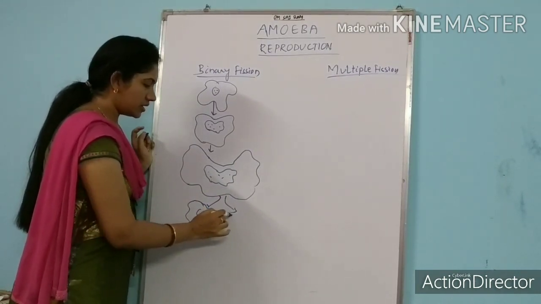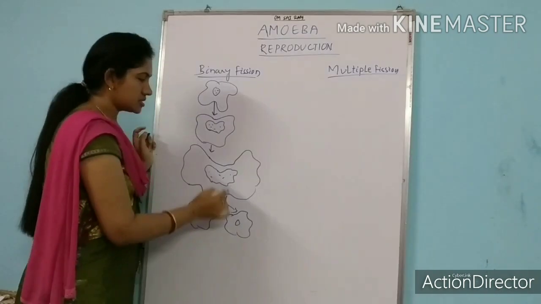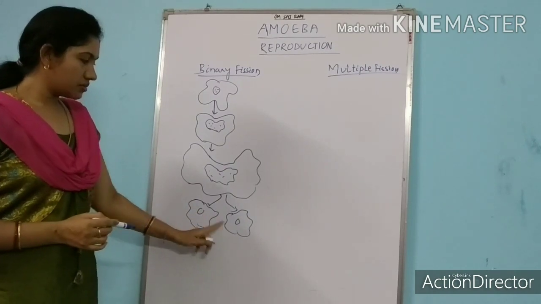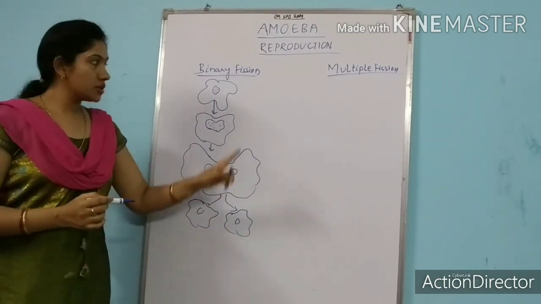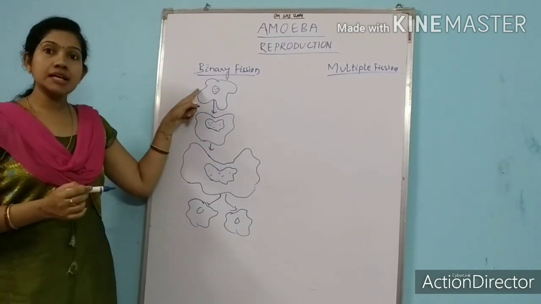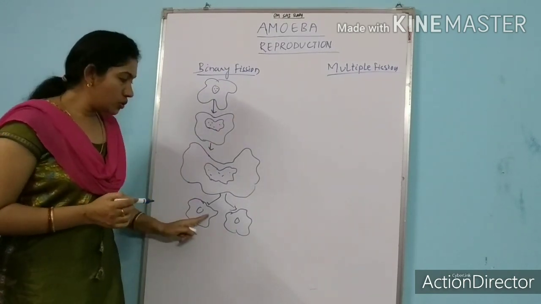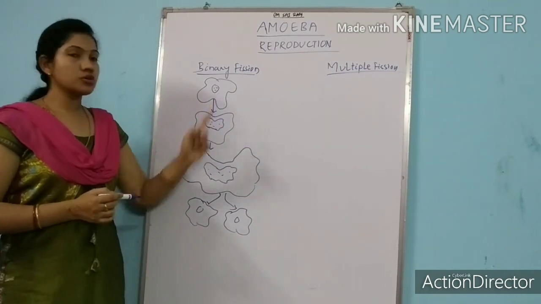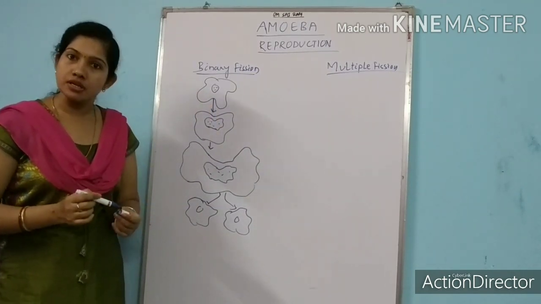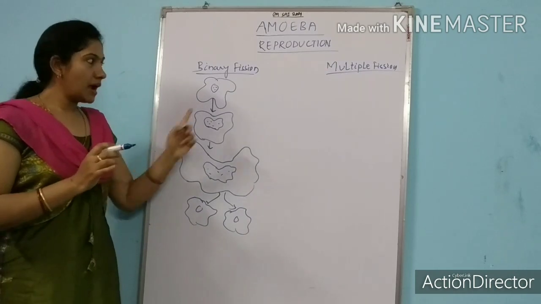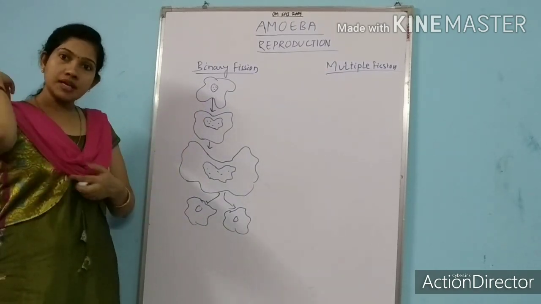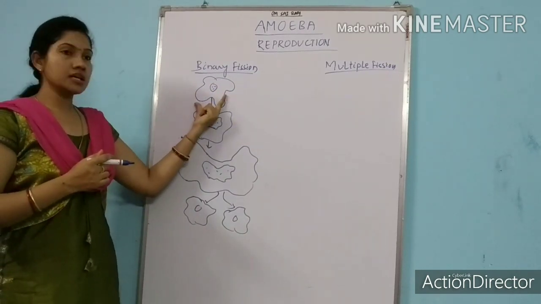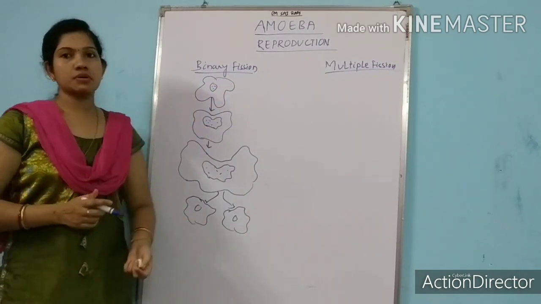Two daughter cells. So these are the two daughter amoebas. This is a daughter amoeba and this is a daughter amoeba. So here you can see from a single parent amoeba, two daughter amoebas are produced. That's why this process we call binary fission. Fission means to divide, binary means two. That's why the name suggests binary fission. From the single parent amoeba, two daughter amoebas are produced.